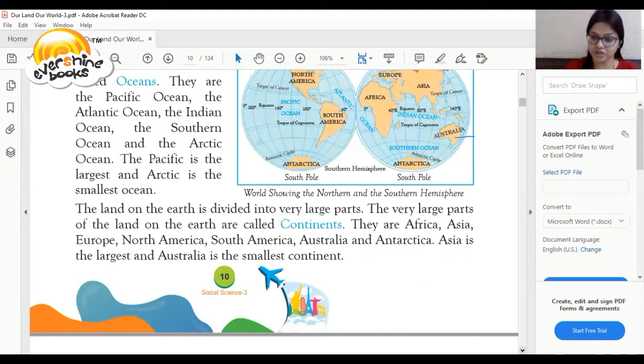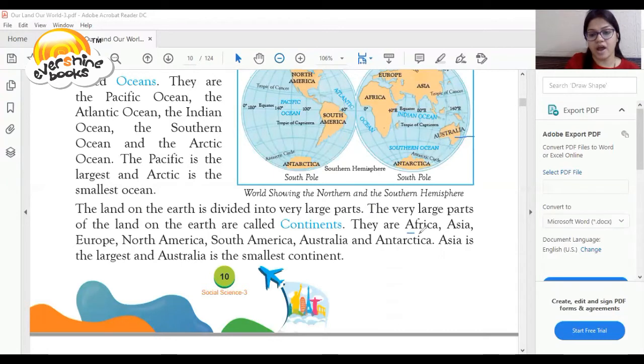Asia is the largest and Australia is the smallest continent. So, dear student, again, these are 3 important questions. The first one is, what is a continent? The answer is, the very large parts of the land on the earth are called continents. The second one is, how many continents are there on the earth? The answer is, there are 7 continents on the earth.